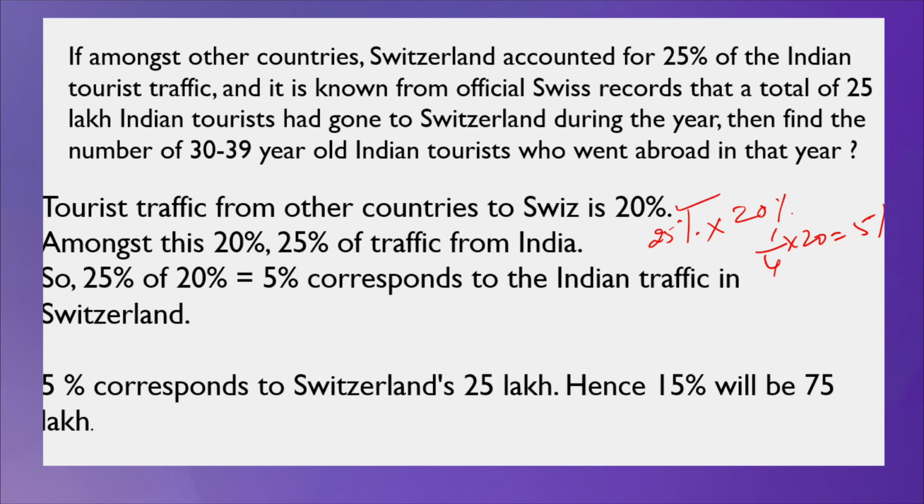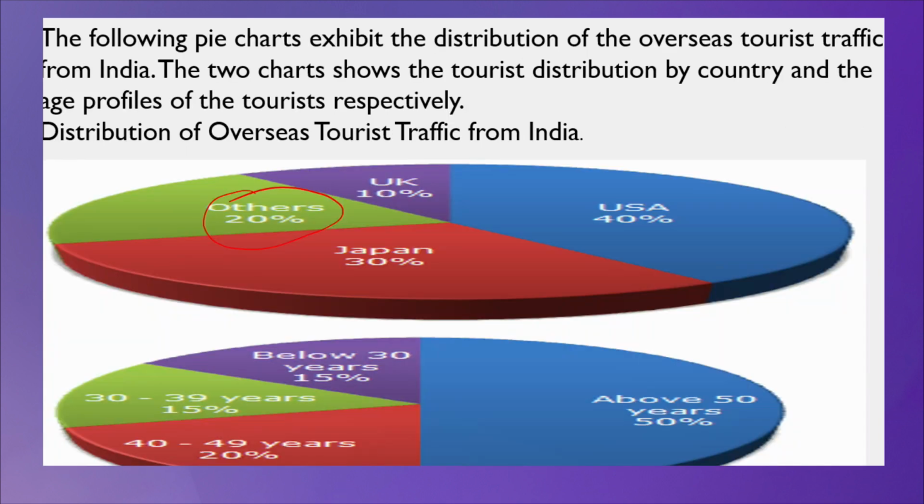So, what is the given number? 25 lakh Indian tourists visited Switzerland, means 5% has the value 25 lakhs, correct? Now, what is the given information? Between 30 to 39 years, 15%.